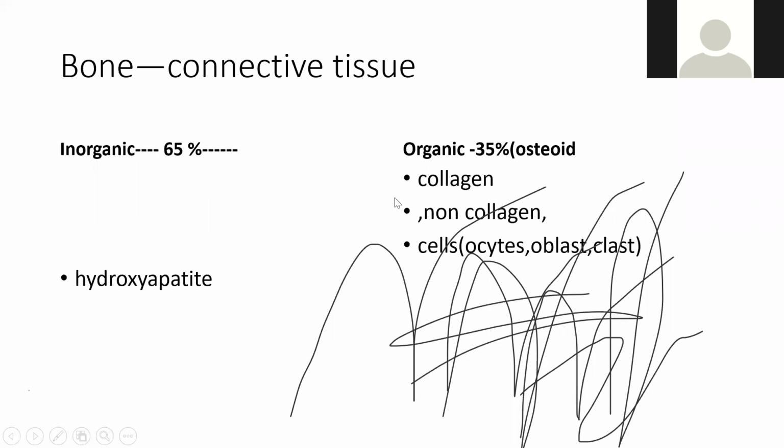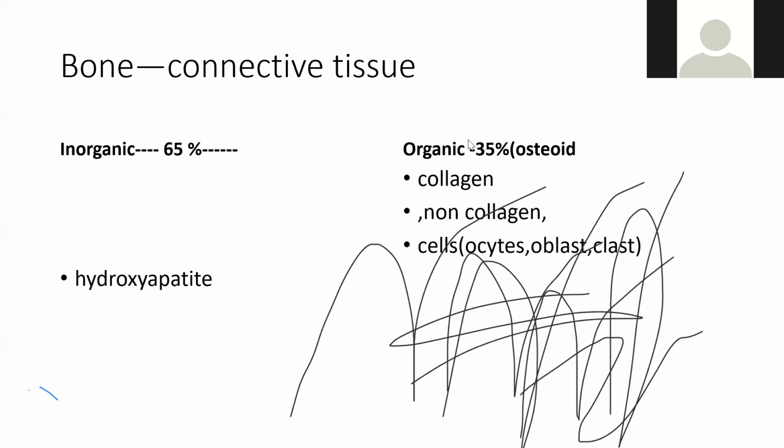So we'll start with bone. Bone is a form of connective tissue. It's actually comprised of two things, organic and inorganic. Organic is calcium, hydrogen, and oxygen, while inorganic is mainly minerals like calcium, magnesium, and everything. The most important part of bone is mainly formed of inorganic. So 65% of bone is inorganic, and the rest is organic.